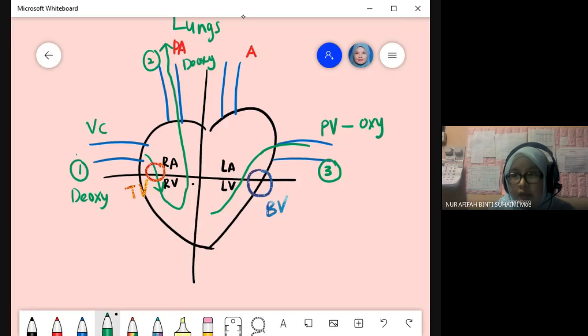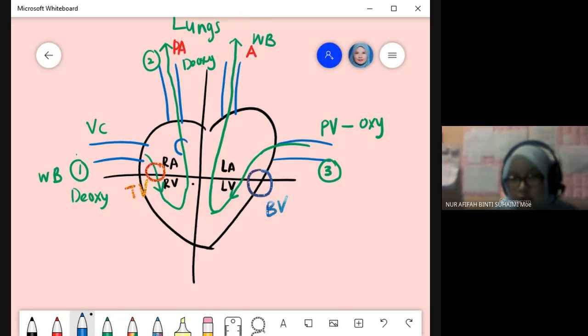From left atrium, it enters left ventricle and goes to aorta to be pumped up to the whole body. This one from whole body, vena cava. And one more valve. In between here, got one more valve that we call semilunar valve. Okay.